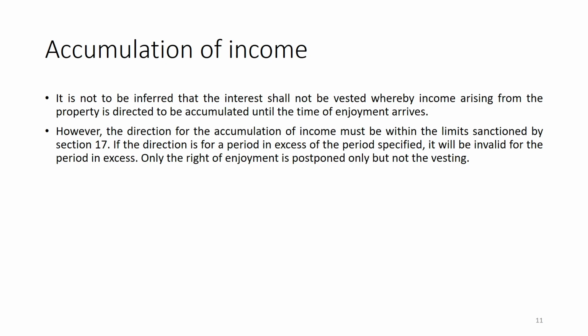Now, accumulation of income, whether it is a kind of vested interest or not. Why has accumulation of income been kept here specifically?